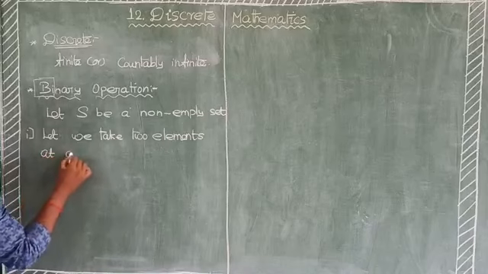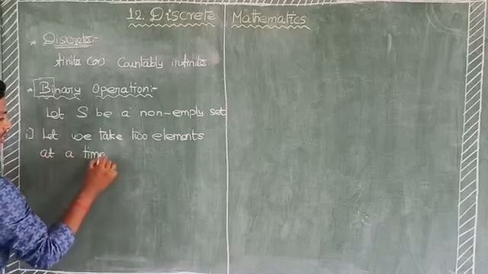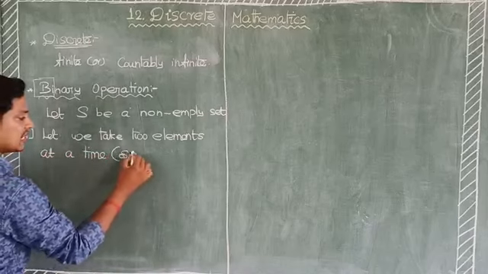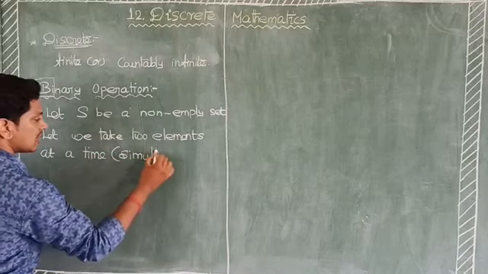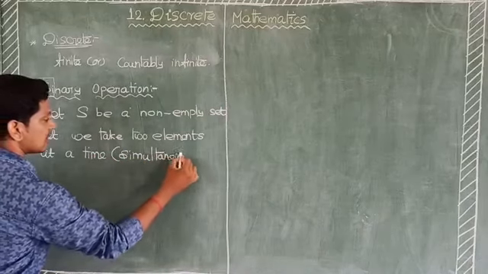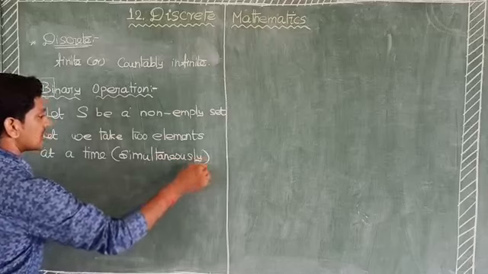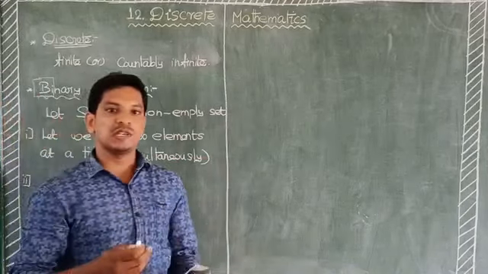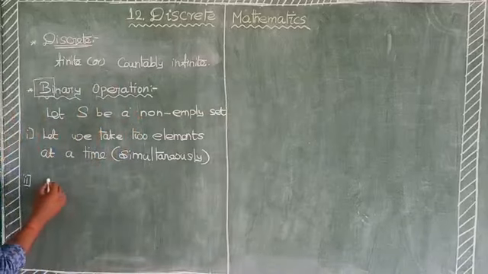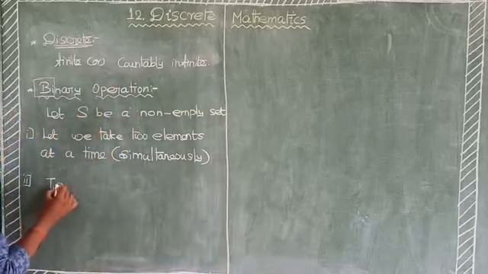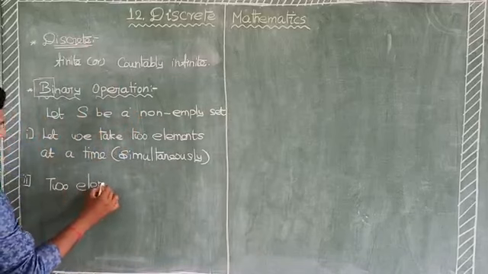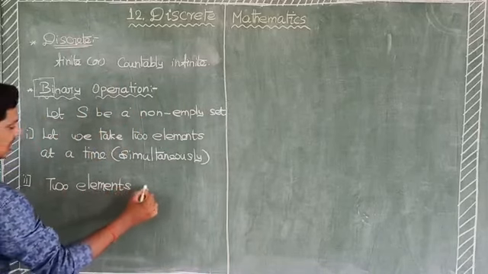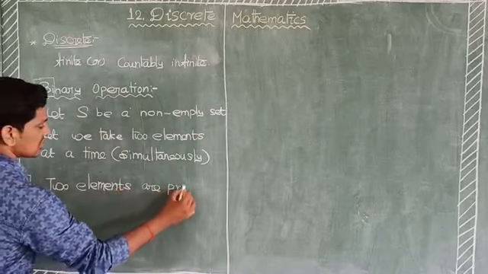In the second condition, two elements are processed.